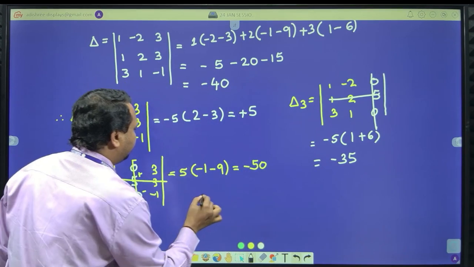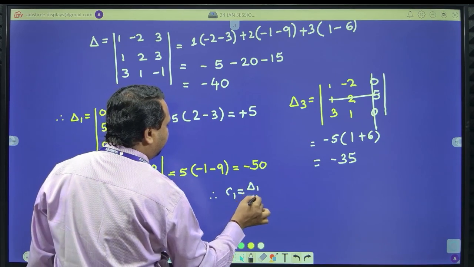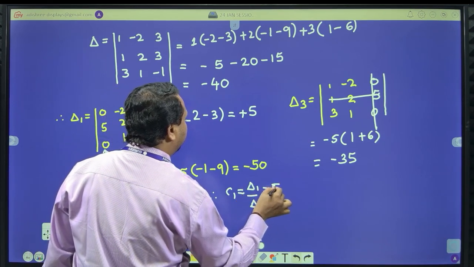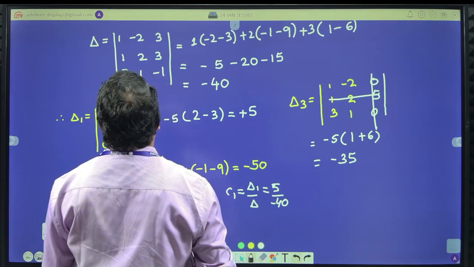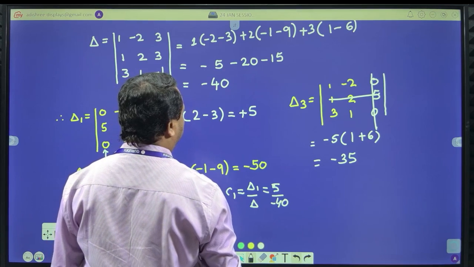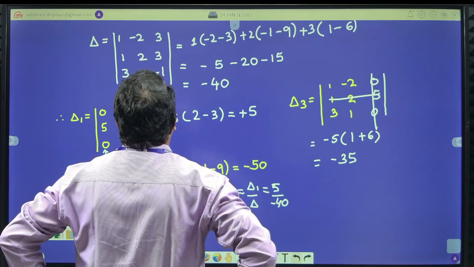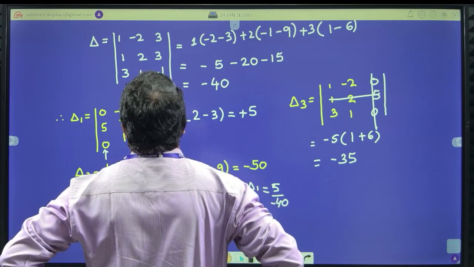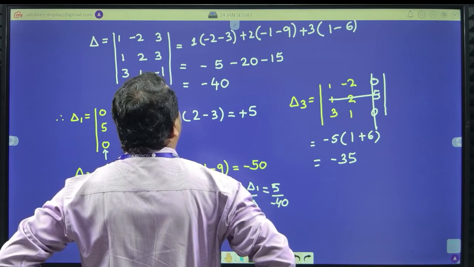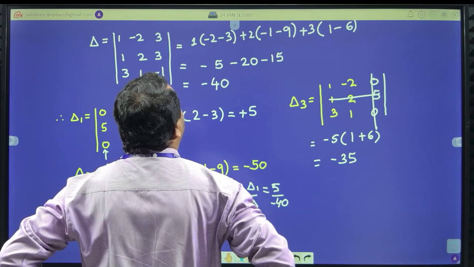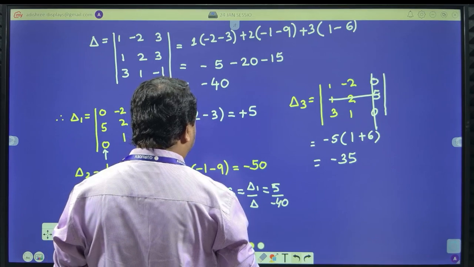Therefore, what is the value of C1? C1 is equal to delta 1 by delta, that is 5 divided by minus 40. 1 minus, minus 2 minus 3 plus 2 minus 1, 3 3s are 9, minus 9, 3, 1, 3 2s are 6, minus 5, minus 10 into 2 minus 20, minus 5, 25 plus 5, 5 ones are 5, 8 I am getting in terms of 8.